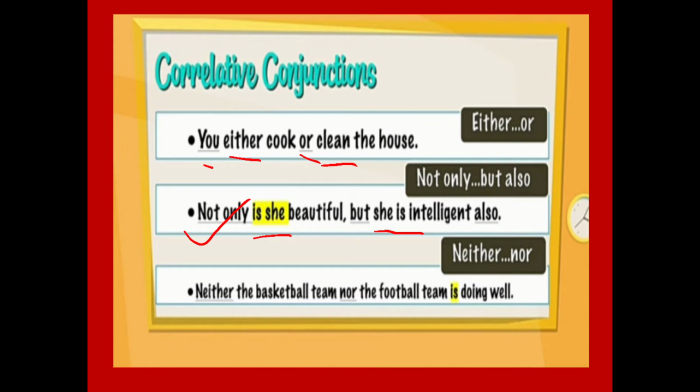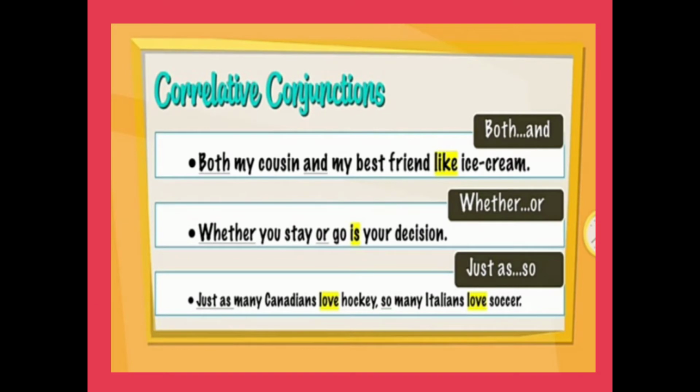Now see neither nor. Neither the basketball team nor the football team is doing well. So is is used here with the second subject, football team. Both my cousin and my best friend like ice cream. Again, the verb like is used to agree with the second subject.